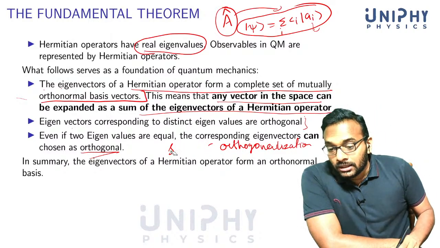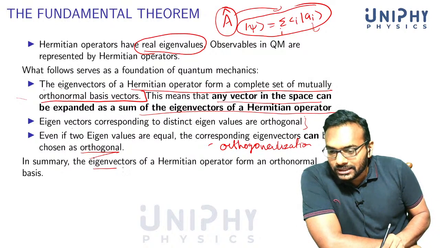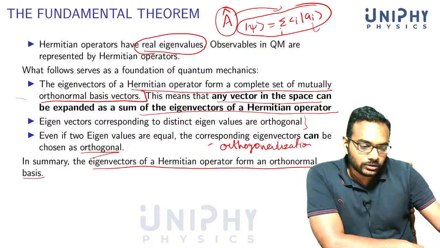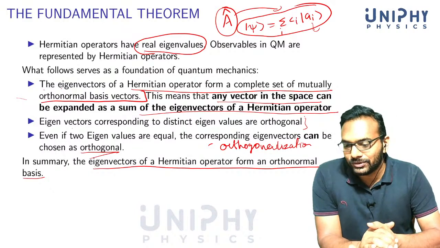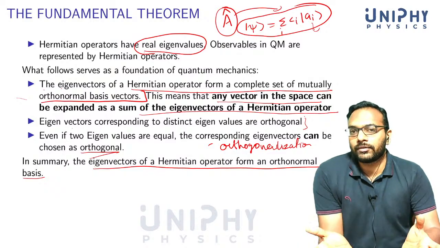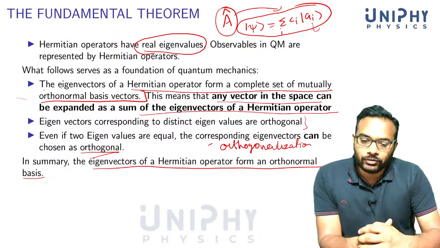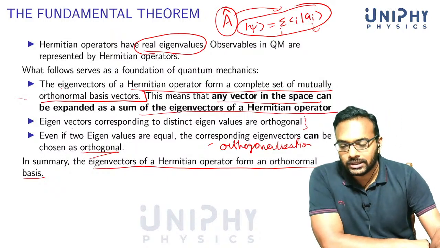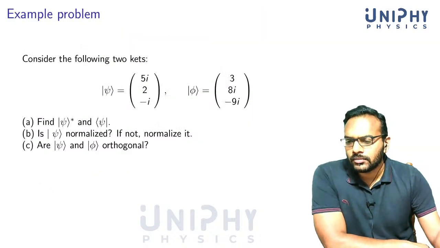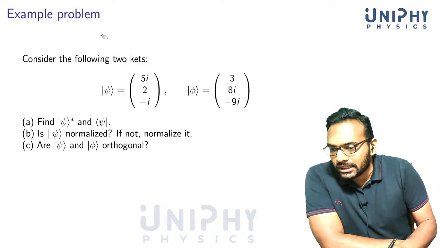Since it's so important, I'll say in summary that the eigenvectors of a Hermitian operator form an orthonormal basis. This is very good because we always use an orthonormal basis in quantum mechanics, and you don't have to look far for it. You just take some Hermitian operator, take its eigenvectors, and you can expand any vector in terms of these eigenvectors.